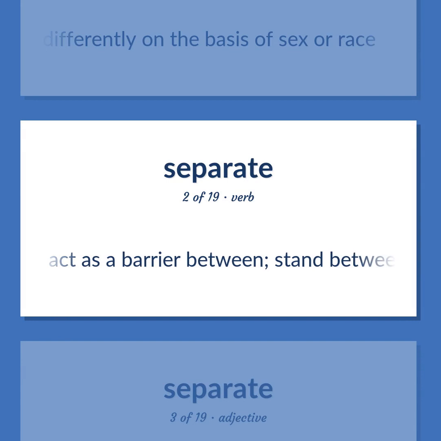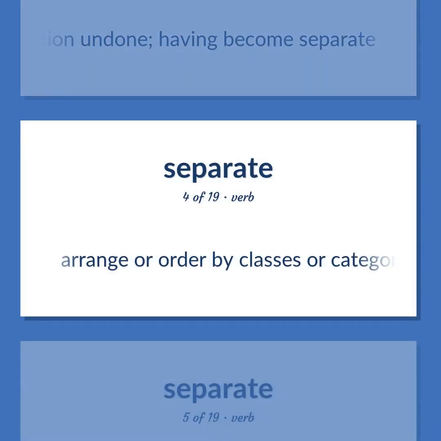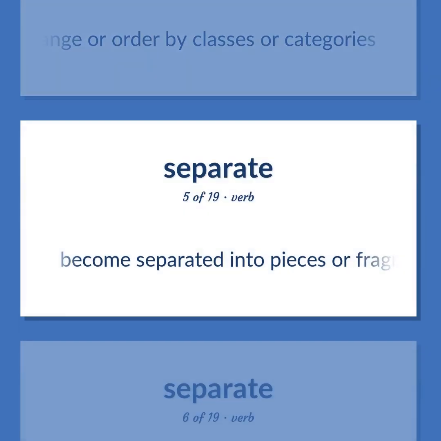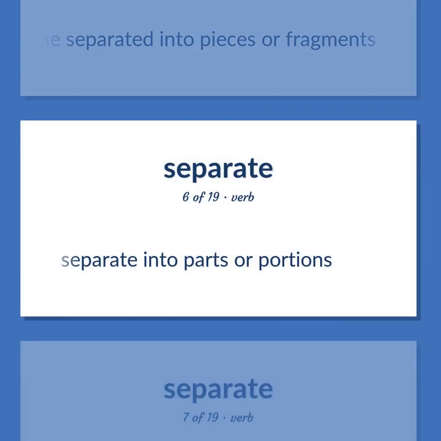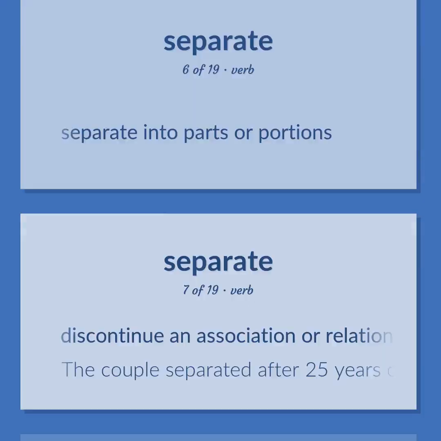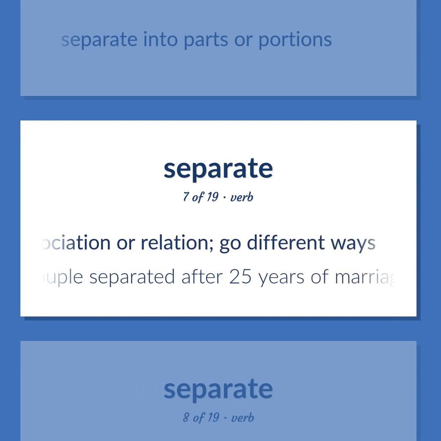Act as a barrier between. Stand between. Have the connection undone, having become separate. Arrange or order by classes or categories. Become separated into pieces or fragments. Separate into parts or portions. Discontinue an association or relation. Go different ways. The couple separated after 25 years of marriage.